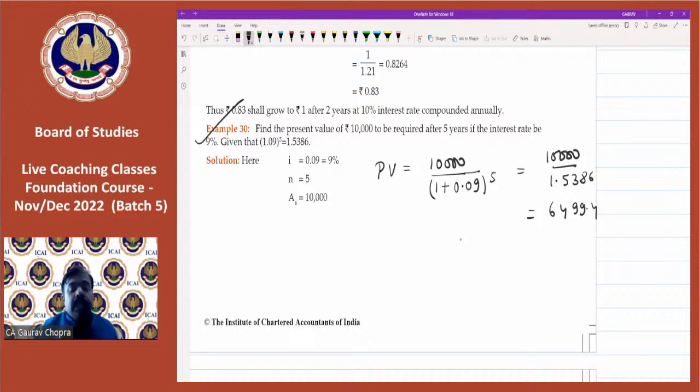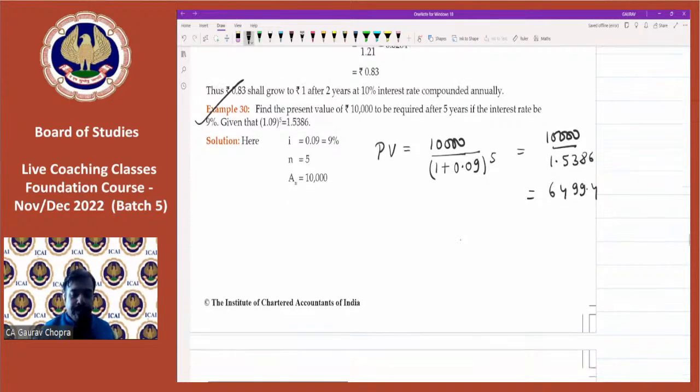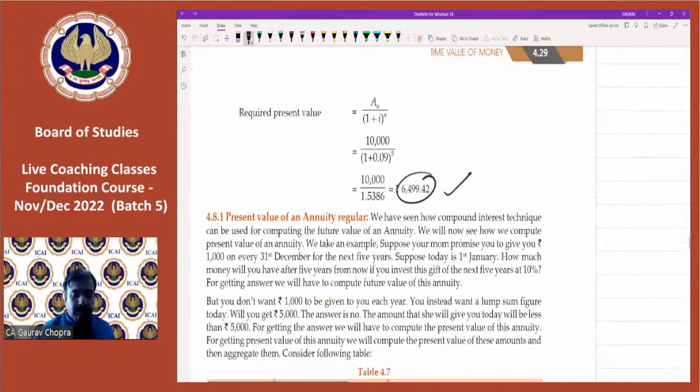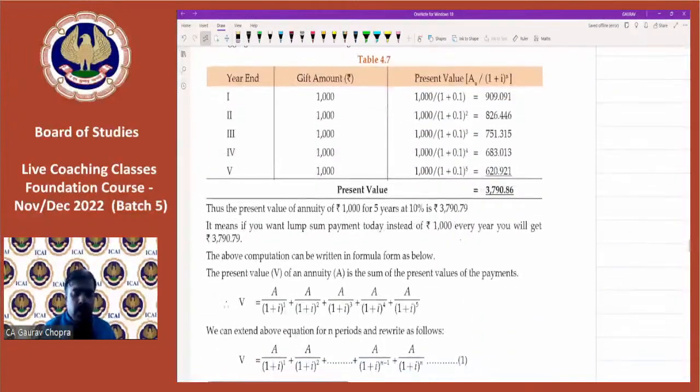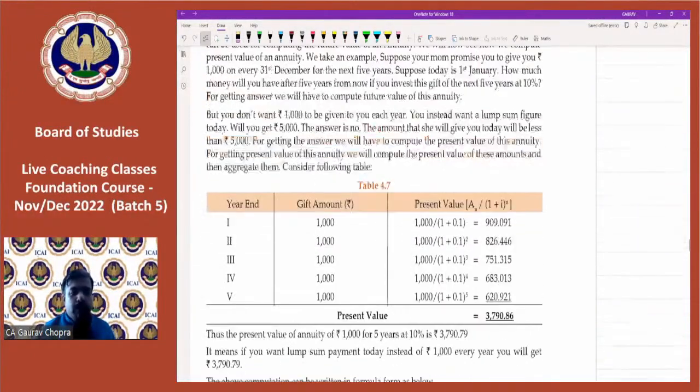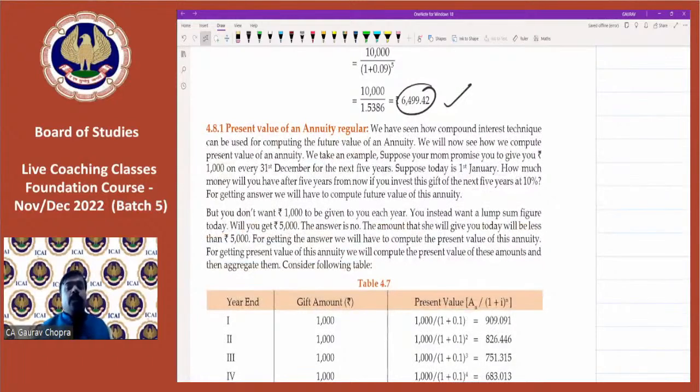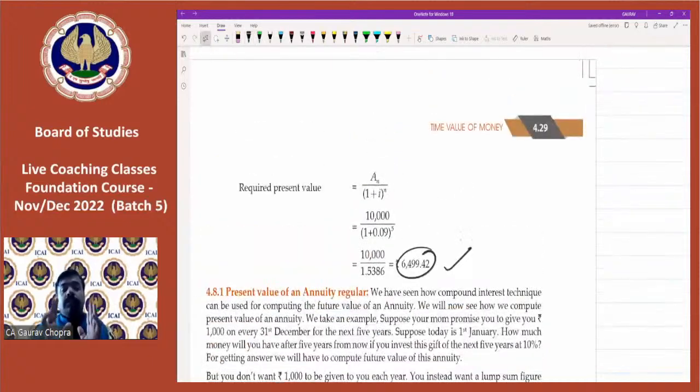So now, if all these values are not given, then of course we can calculate on our calculator as well. Now let us understand the concept of present value annuity regular. The question we just did was the present value, but not with annuity.